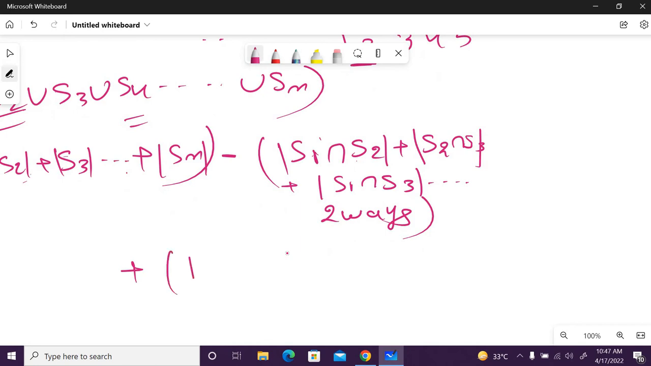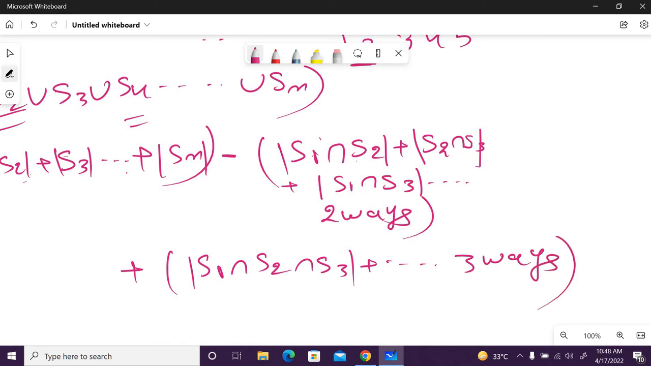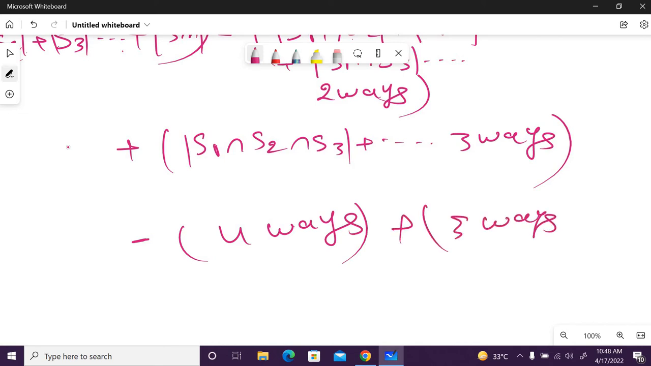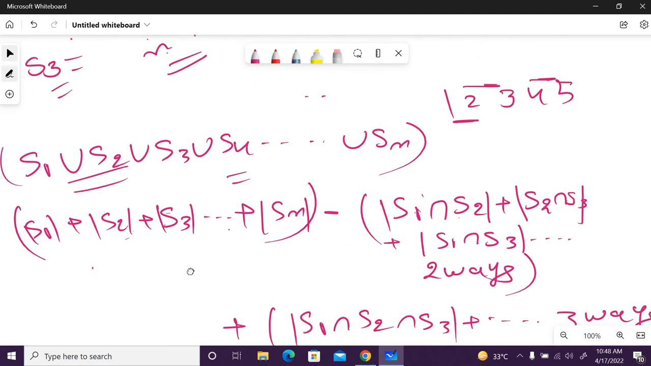So I am making all the possible 3-way ones. How is the 3-way? S1 intersection S2 intersection S3. We know about it. Plus dot dot dot up to all the 3-way intersections. In the same way, we know then the sign will be minus for all the 4-way intersections, plus all the 5-way intersections. In this way it is going on. So this is actually the formula.